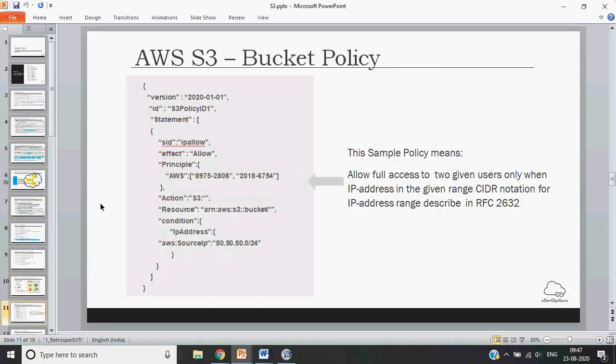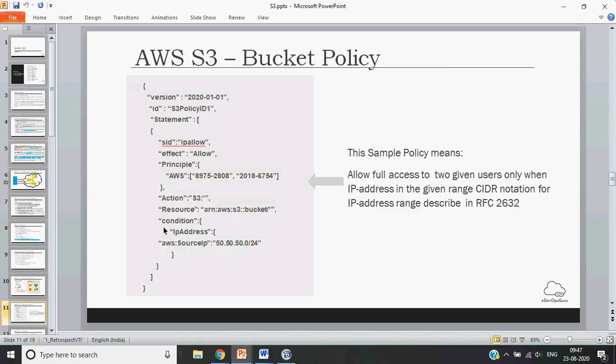So this is how a bucket policy looks. We will just go through it once and then we will use it in one of our use cases. In most AWS services, you will see the policies in JSON form, where most of the parameters are the same. One is the ID, then the statements basically tell you what service and what the restriction is. For example, here the resource is the bucket URL.